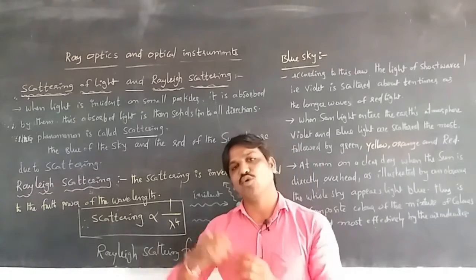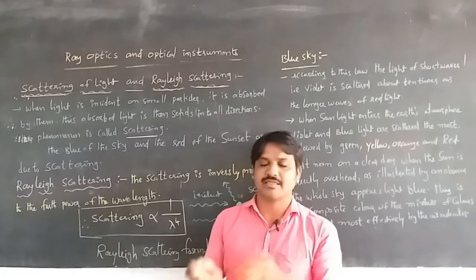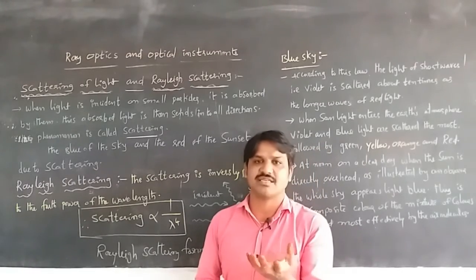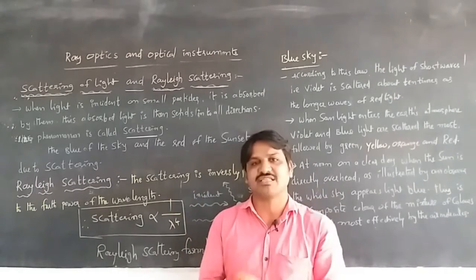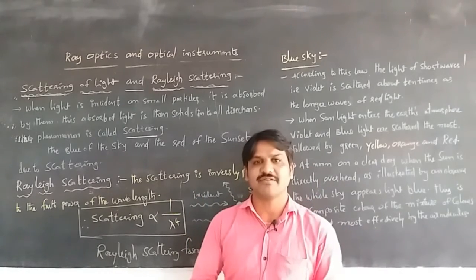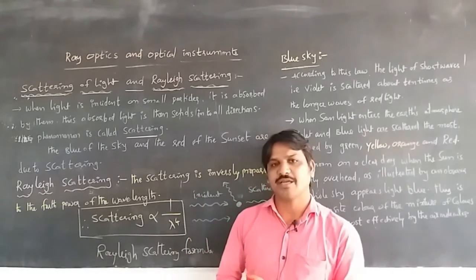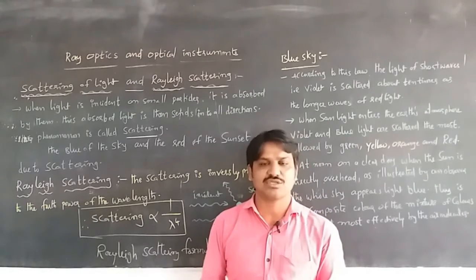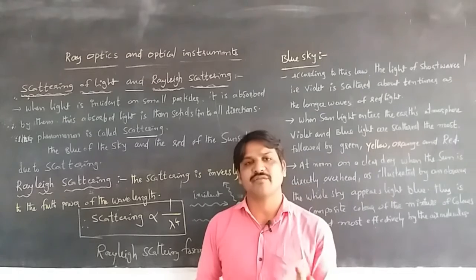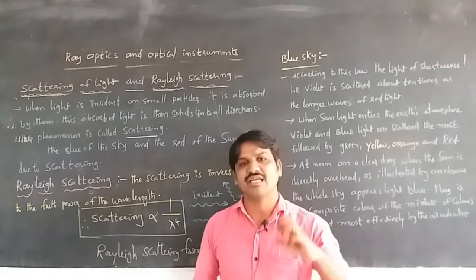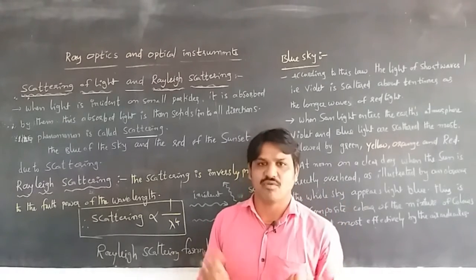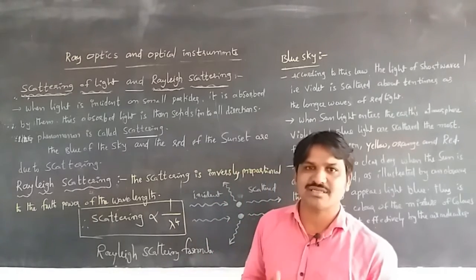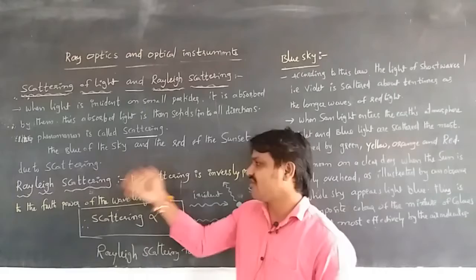Red has a longer wavelength. Whenever light is dispersed, several colors emerge from it, and red has a longer wavelength than the other colors. So short-wavelength waves are scattered more than long-wavelength colors. This is what Rayleigh actually said about scattering, known as Rayleigh scattering.